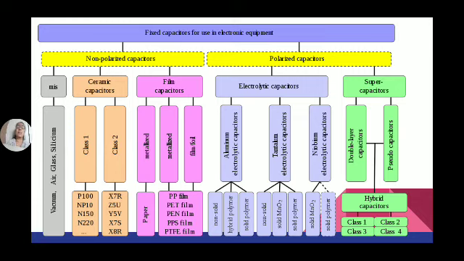And these fixed capacitors are also grouped into two types: non-polarized capacitors and polarized capacitors. Non-polarized capacitors do not have any direction. If this is a capacitor with two terminals, we can use it this way or that way.